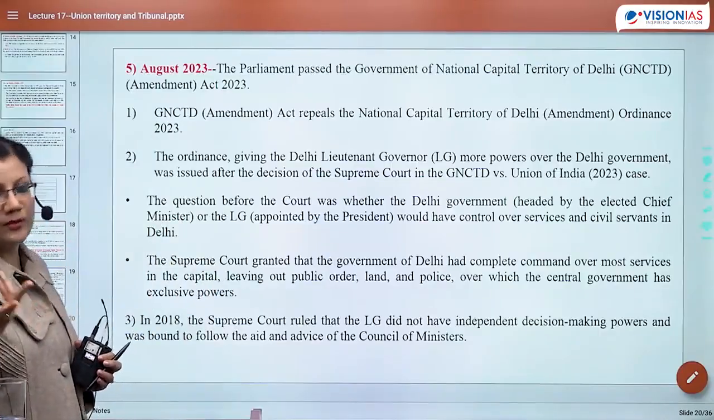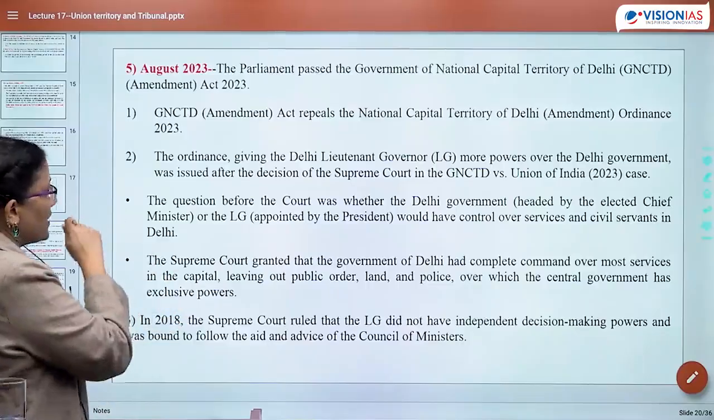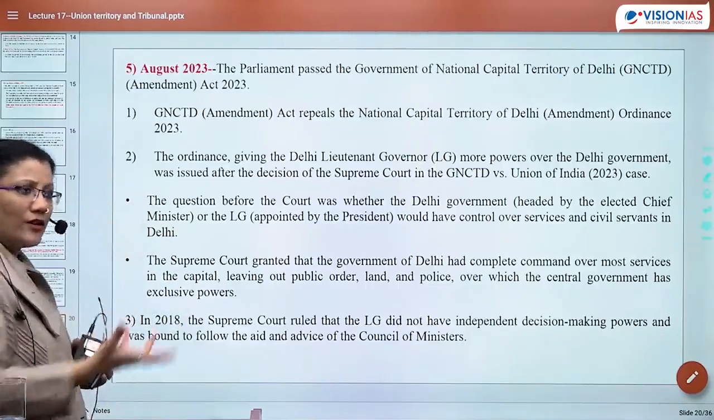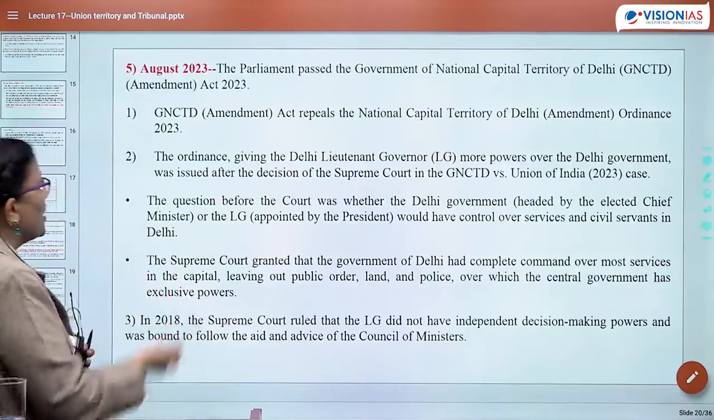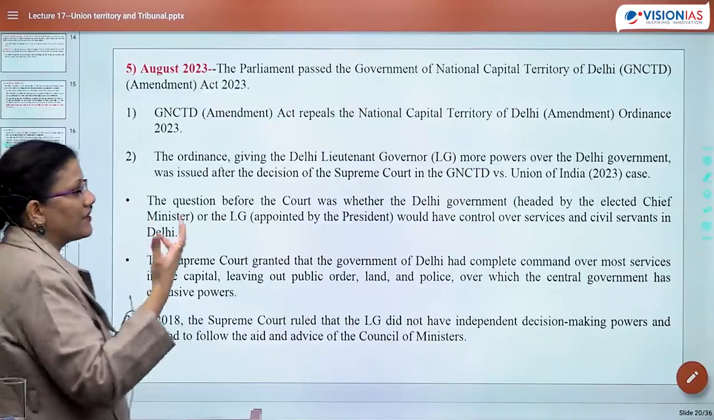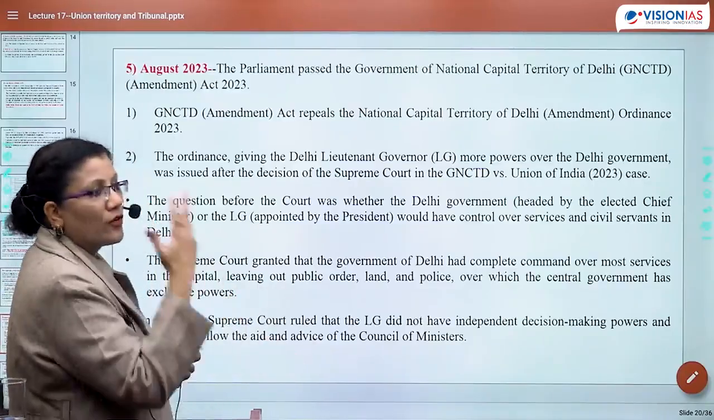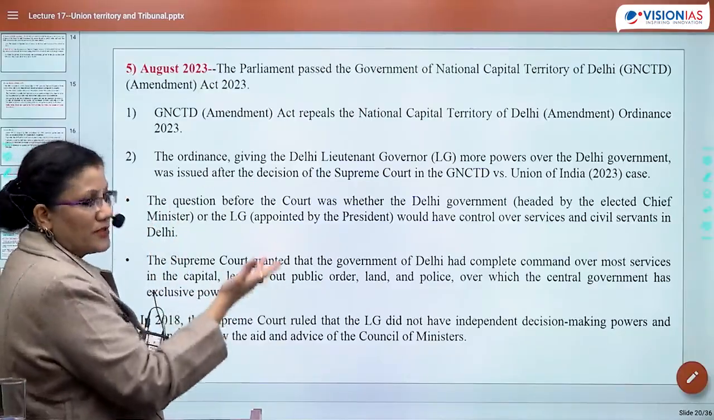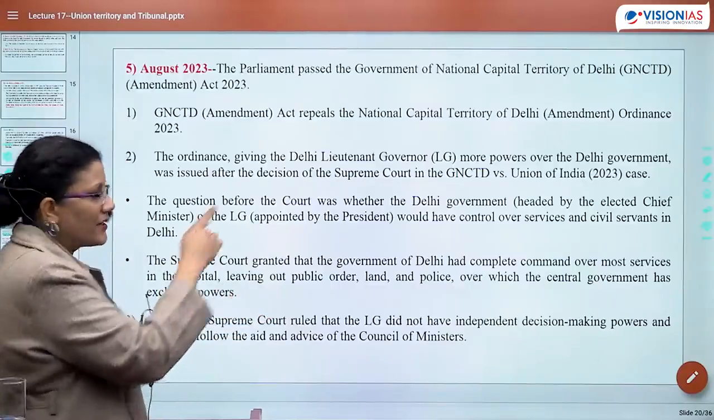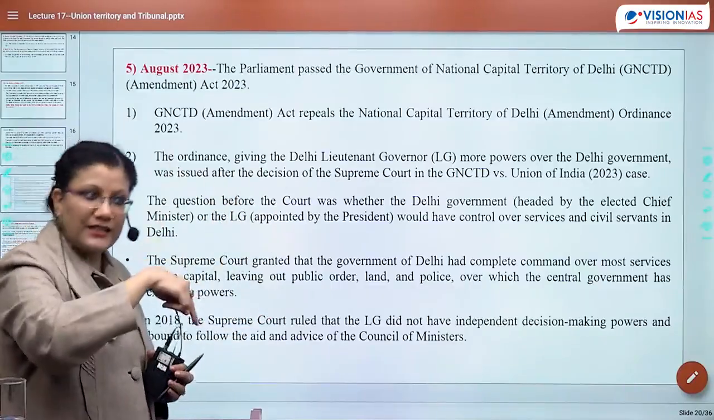So the act was duly passed. This particular act now repeals the ordinance, right? Abhi to act ban gaya, so it will repeal the ordinance. The ordinance giving the Delhi Lieutenant Governor more power over the Delhi government was issued after the decision of this particular case. Right? तो ordinance कब आया? जब Supreme Court का verdict against चला गया.